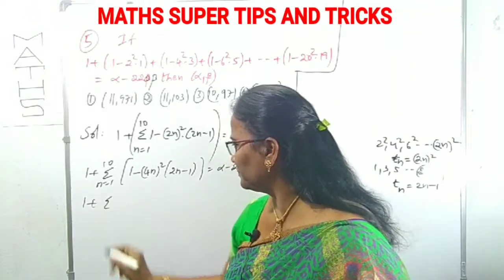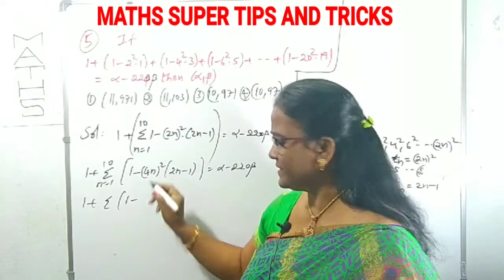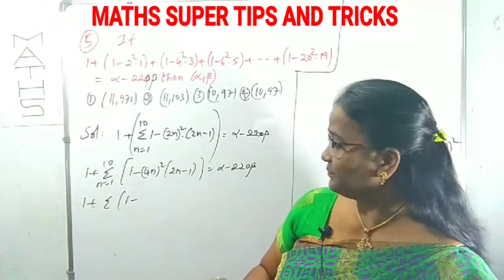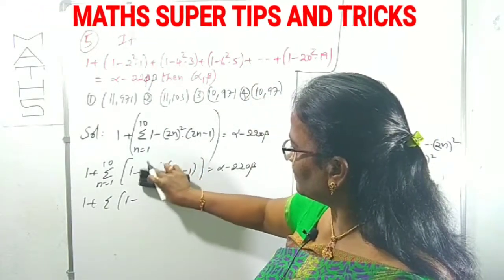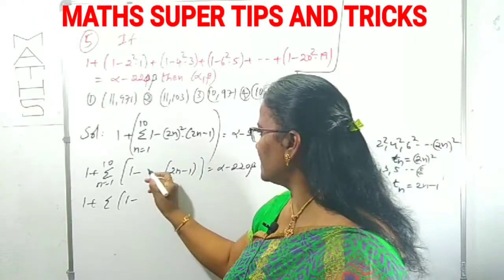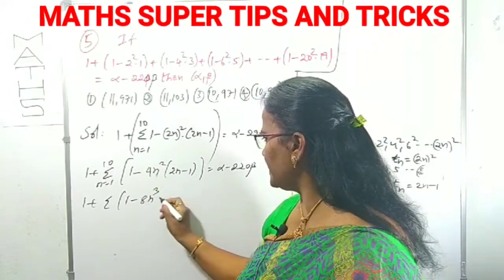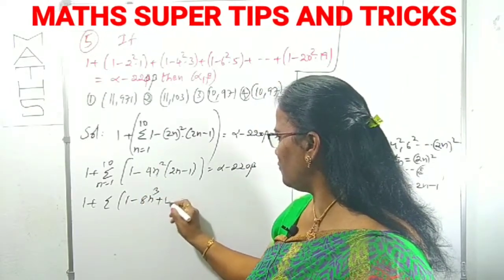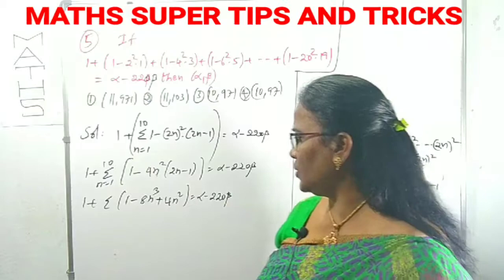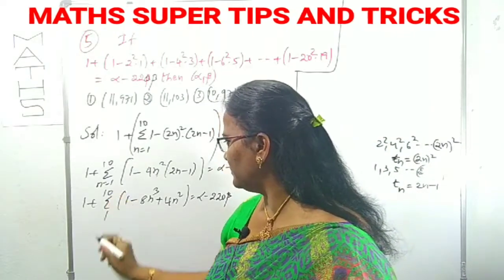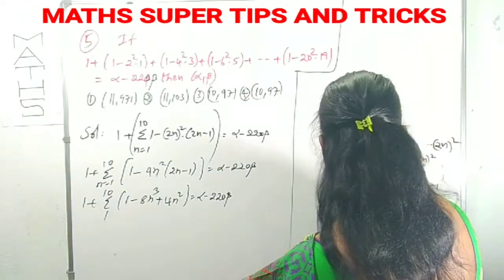1 plus sigma 1 minus 4n square, 2n whole square is 4n square, not 4n whole square, right? 4n square into 2n is 8n cube, minus into minus plus 4n square, is alpha minus 220 beta, right? Now n varies from 1 to 10. Now this one I'm removing, right?